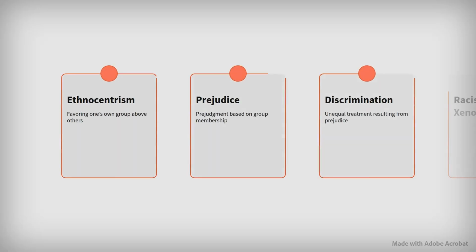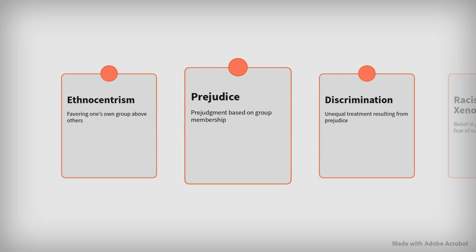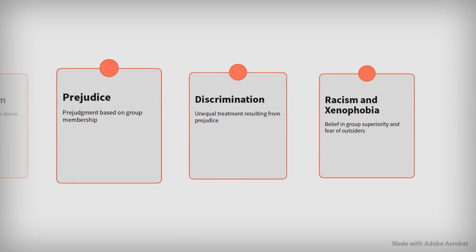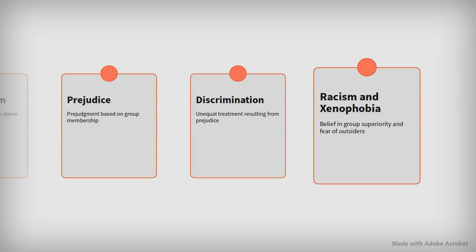Let's examine how ethnocentrism, prejudice, and discrimination emerge from group dynamics and shape our societies. Ethnocentrism is the tendency to favor our own group above all others. Prejudice means making judgments about people based on their group membership, often without real evidence. Discrimination is the unequal treatment that results from prejudiced attitudes. Racism is the belief in group superiority, while xenophobia is the fear of outsiders, both fueling exclusion and conflict.